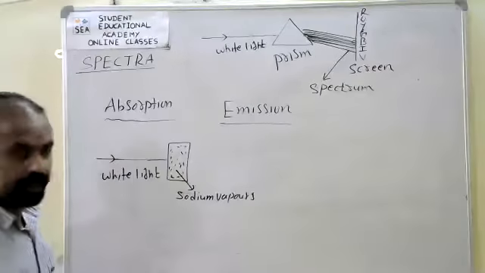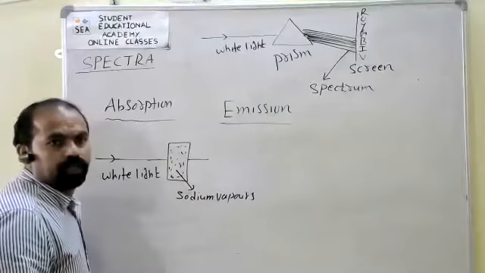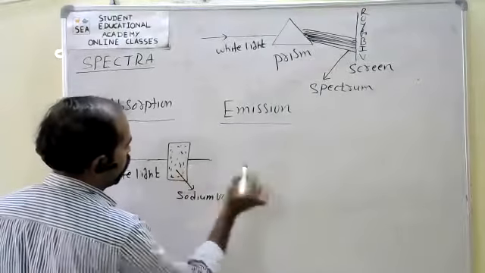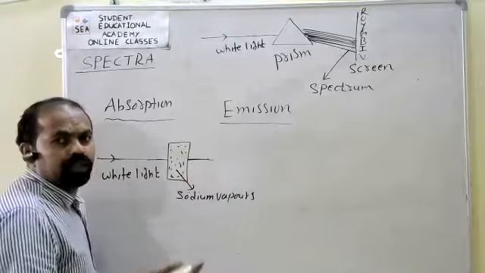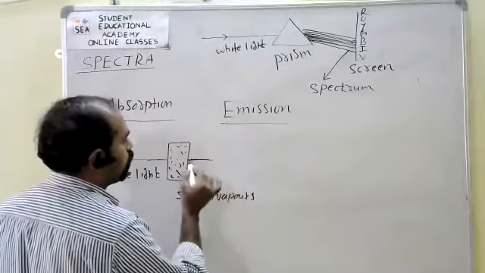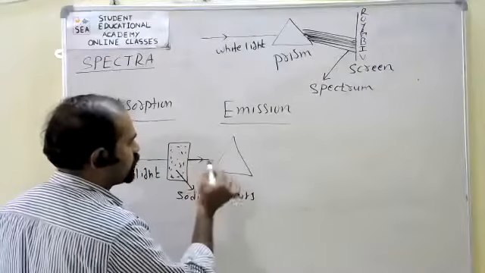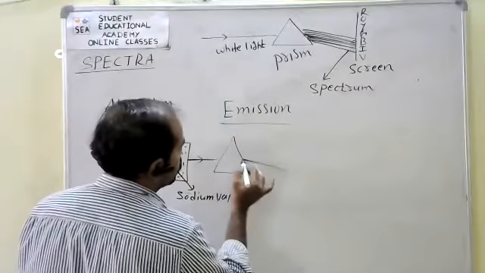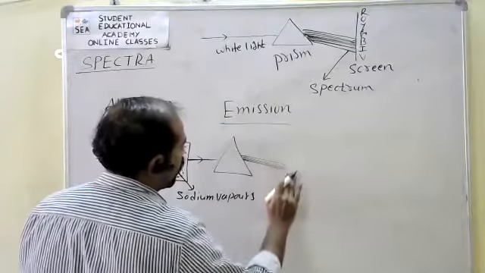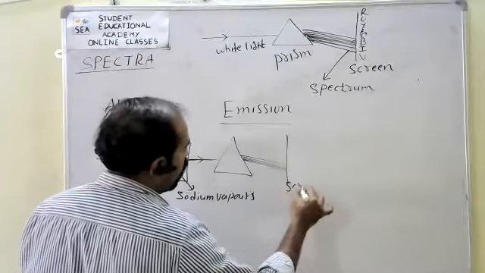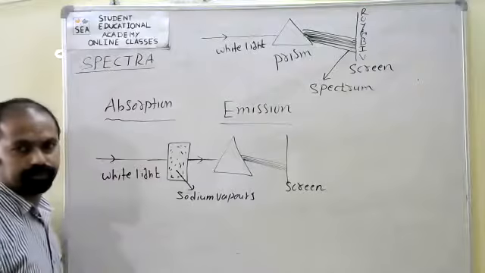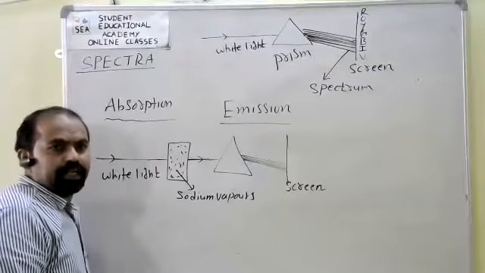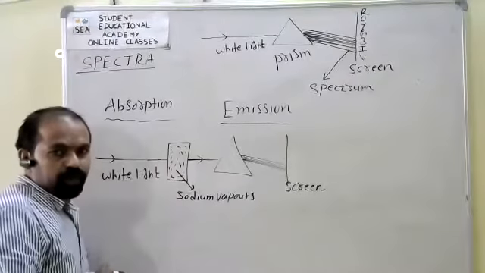Sodium vapors. Now, what about that? It transmitted light. Now this transmitted light, I have passed through the normal prism, otherwise directly on screen if we observe it. Now here we are getting the spectrum on screen, the absorption spectrum.